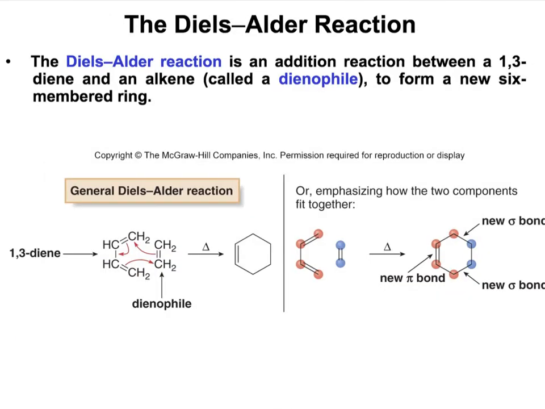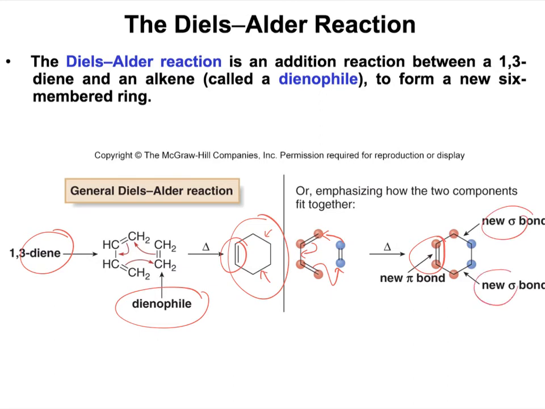Electronic overlap and conjugation also plays a role in organic reactions, such as the Diels-Alder reaction. The Diels-Alder reaction is an addition reaction between two molecules, a dienophile and a diene. And it makes a 6-membered ring with a new pi bond and two new sigma bonds. The way this connectivity occurs is that the dienophile reacts with a diene by making a new bond here. This breaks the double bond and makes a new double bond here. And that breaks this double bond and makes a new single bond here. So overall you have one pi bond and two sigma bonds. This reaction typically requires heat.